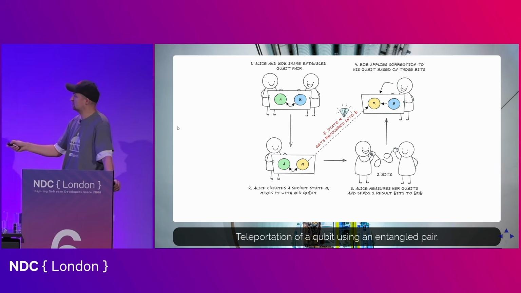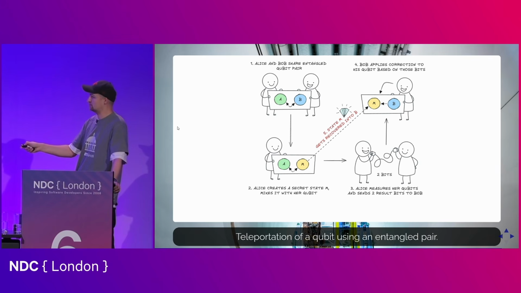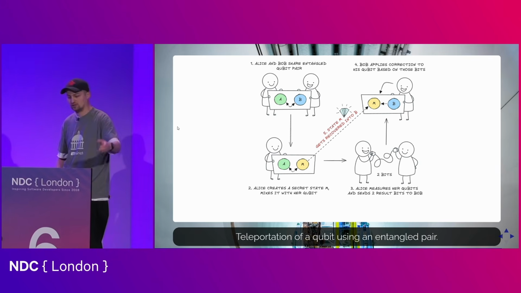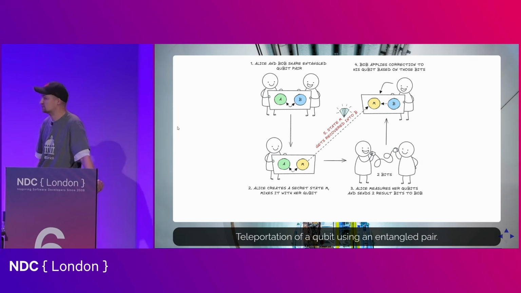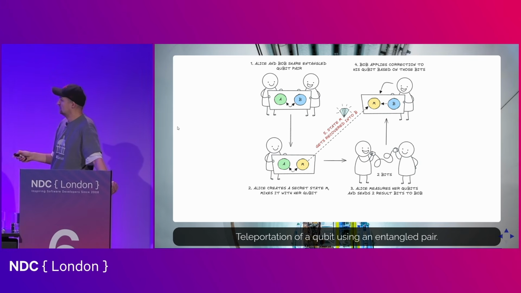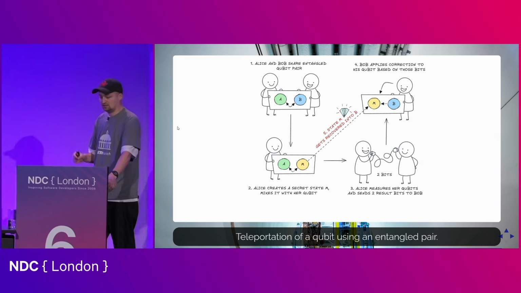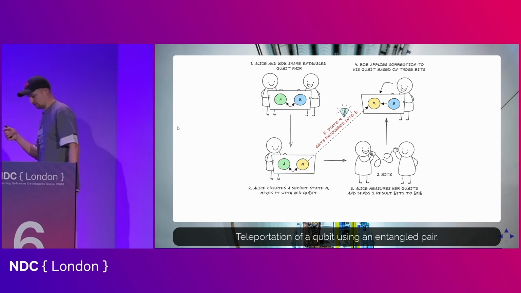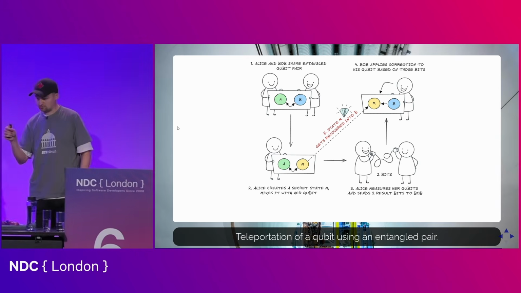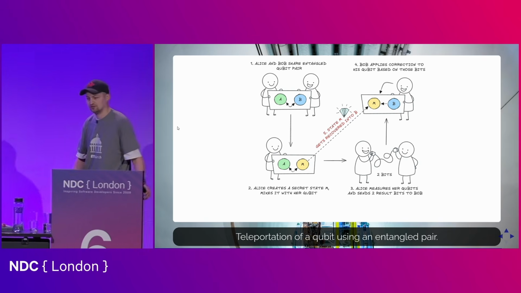At this point, these 2 qubits are sort of destroyed, right? Because they've undergone a quantum state collapse at the moment of measurement or observation. And then Bob takes these 2 bits of information, and this is actually prescribed by the protocol. Two bits of information is a number between 0 and 3, right?